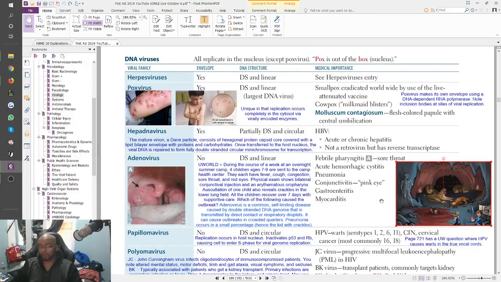So there's a bunch of stuff. These images are actually really wonderful in helping you remember that. But look, this image is not pointing at the vocal cords or anything. You're looking at the febrile pharyngitis.